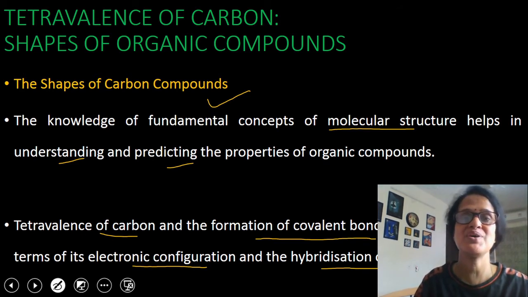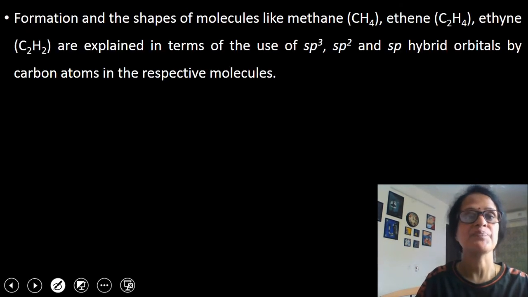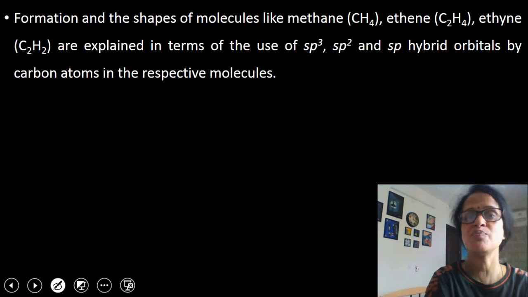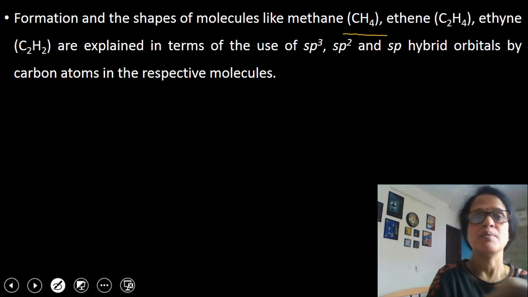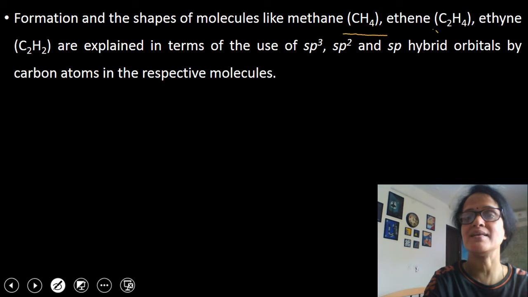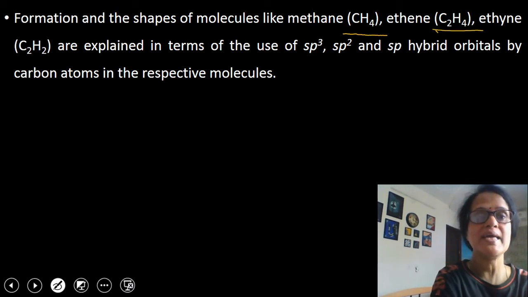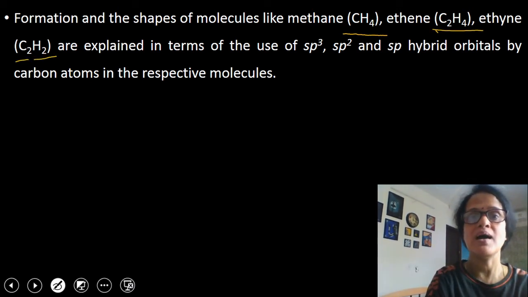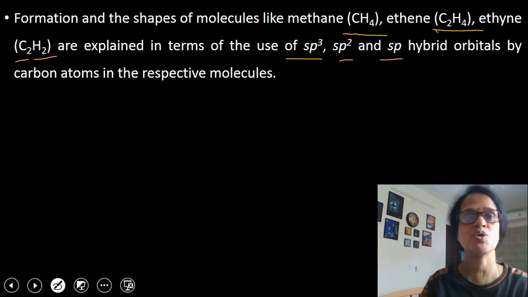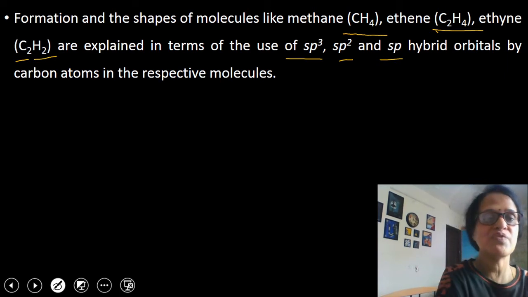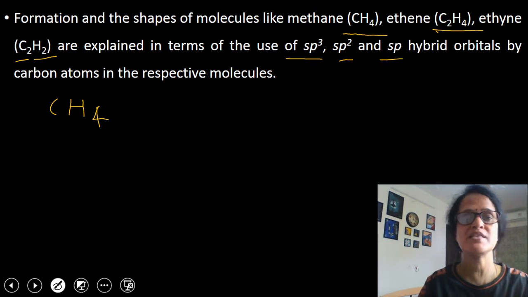Children, hybridization you have studied in the chapter chemical bonding of class 11. So I am taking a few examples here. Formation and shapes of molecules like methane, CH4, ethene, C2H4, and ethyne, C2H2, are explained in terms of use of sp3, sp2 and sp hybrid orbitals by carbon atoms in the respective molecules. So first I want to take methane as an example. The formula of methane is CH4.